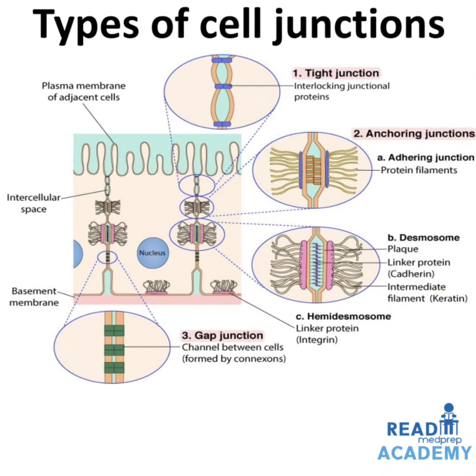The cell junctions can be interlocking junctional proteins. Then anchoring junctions, which are of three types: adhering junctions, which are made up of protein filaments; desmosomes, which have a plug linker protein called the cadherin; and intermediate filament, which has the keratin. And you can see the hemidesmosome, which has linker protein called integrin. And the third is the gap junction, which is a channel between the cells formed by the connexons. Other things you can see: the plasma membrane, the intercellular space on the cells placed on the basement membrane.